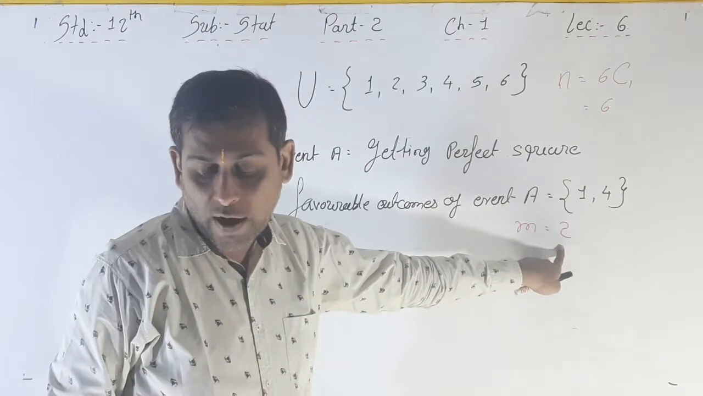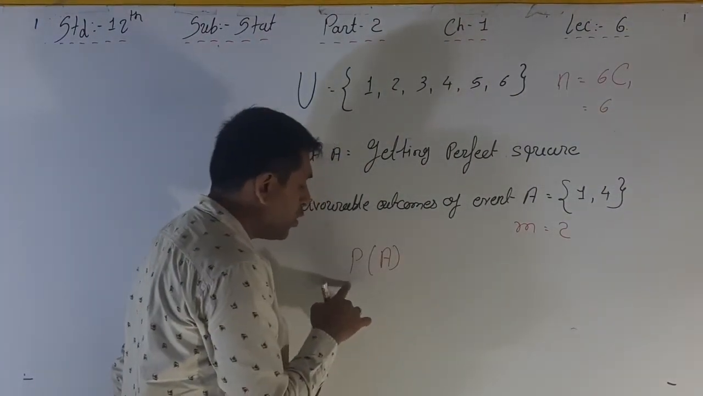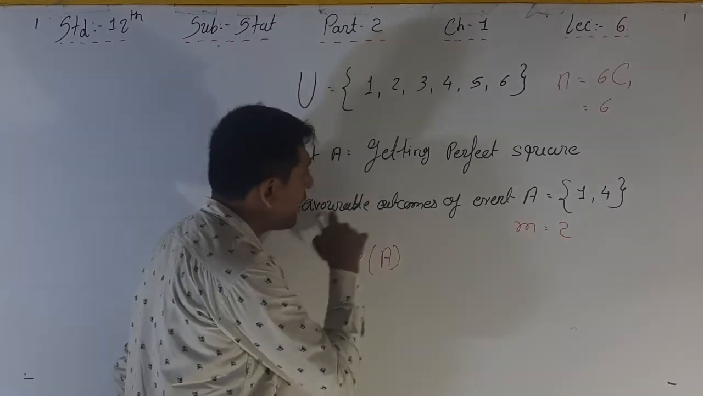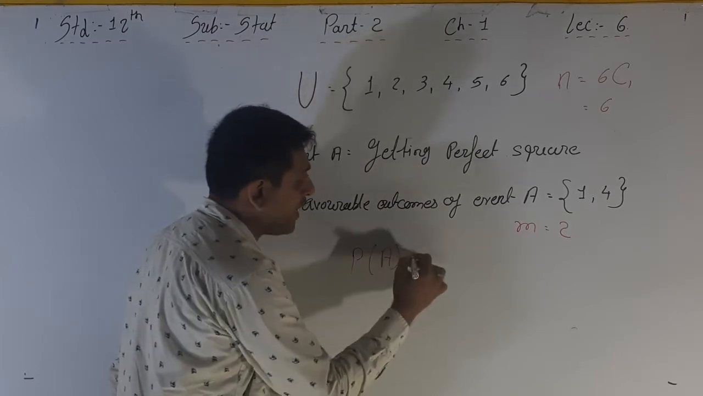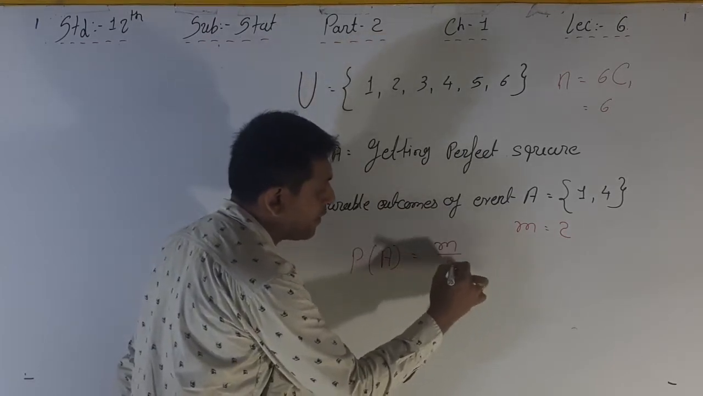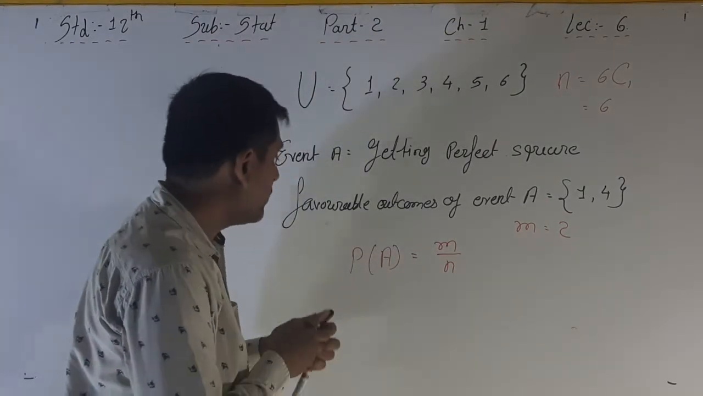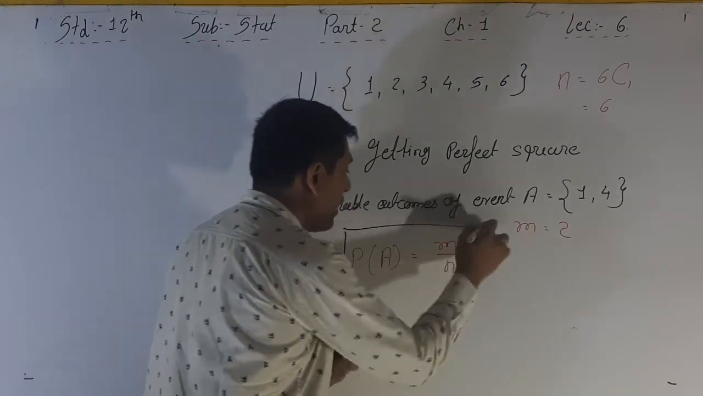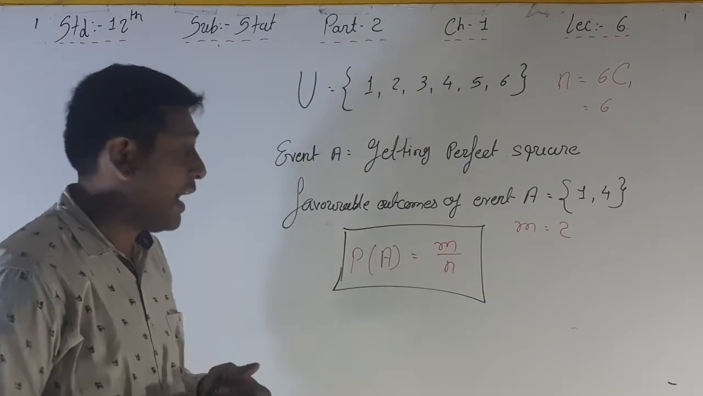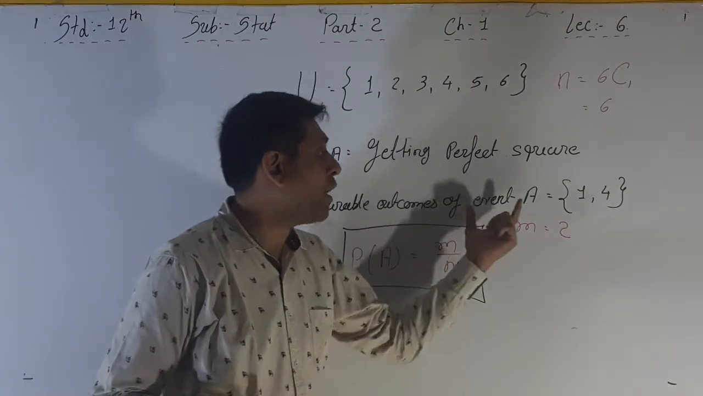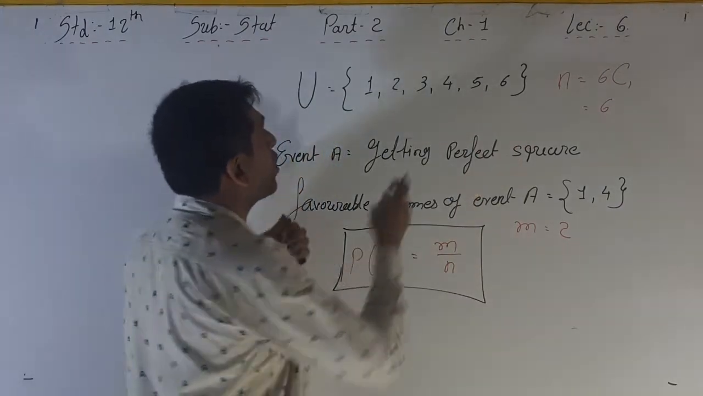then what is the probability of event A? It is denoted as P of A: the event name is A and the probability sign is P. P of A is equal to m upon n. This is the formula, please remember this formula for the probability. P of A is equal to m upon n. m means favorable outcomes of event A, and n is the total outcomes.